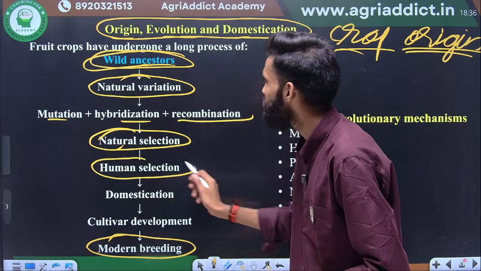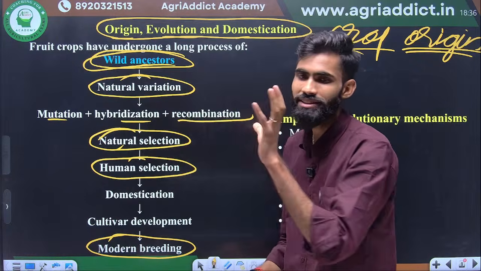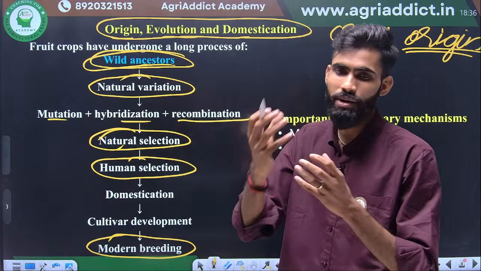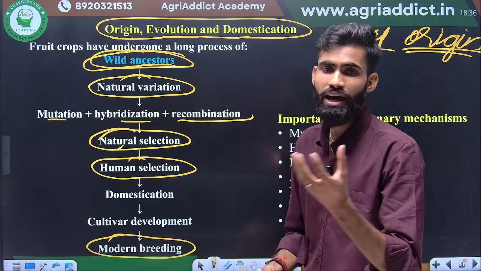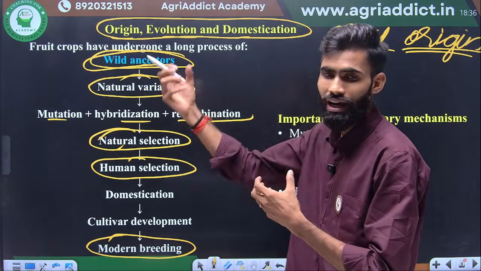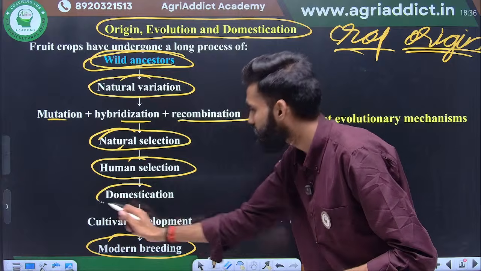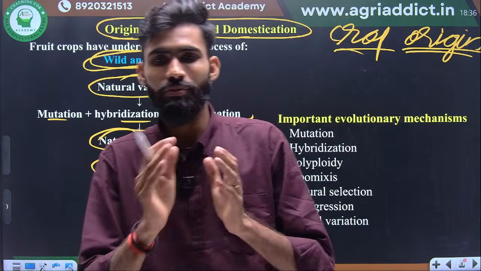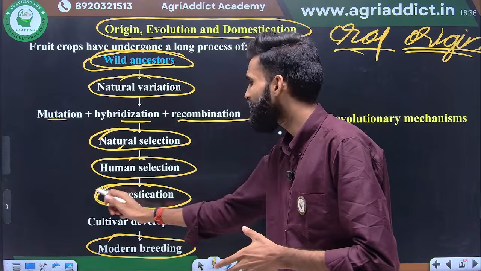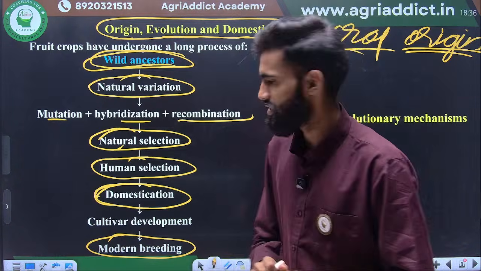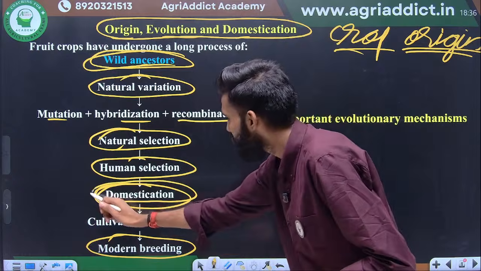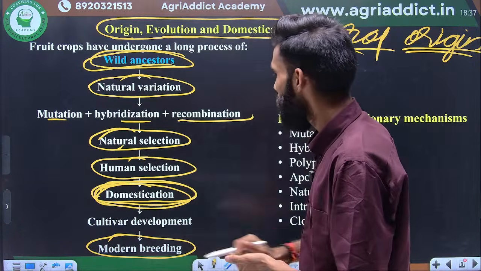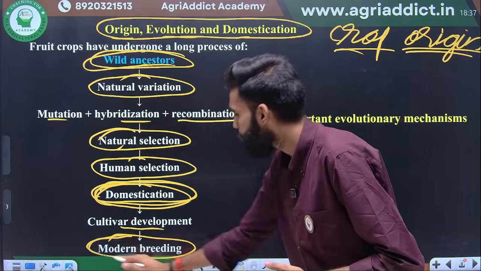Next one is human selection. First, humans identified what is important that we can use as food. Next, they select some of the important ones, some high yielders or high attractive, high quality fruits, and those are selected. Then domestication, the most important thing is domestication. When the crop comes into contact with humans, they start cultivation, to say it in an easy way. So domestication is first important here. From domestication, advanced breeding started. Cultivation, cultivar development, and now modern breeding techniques.